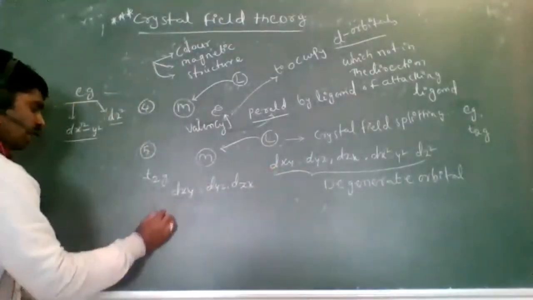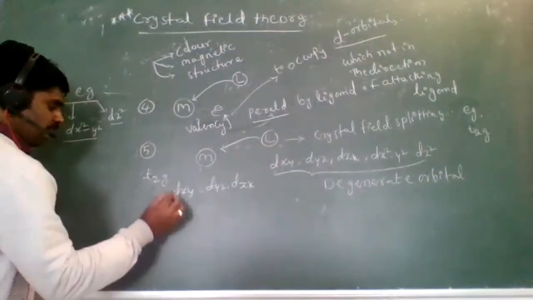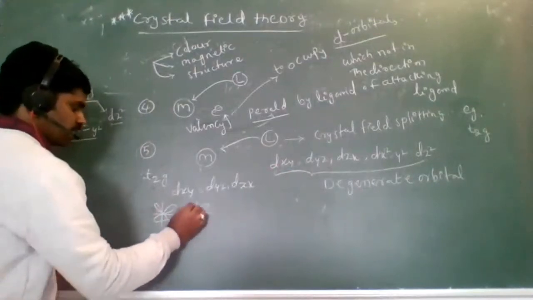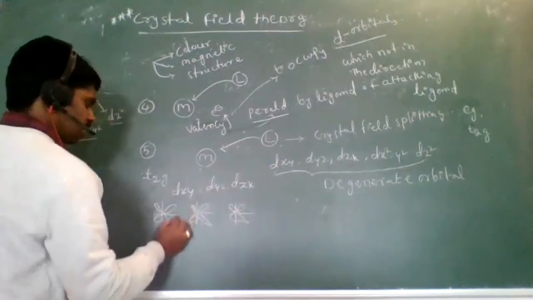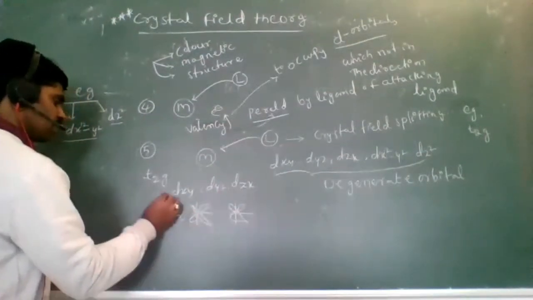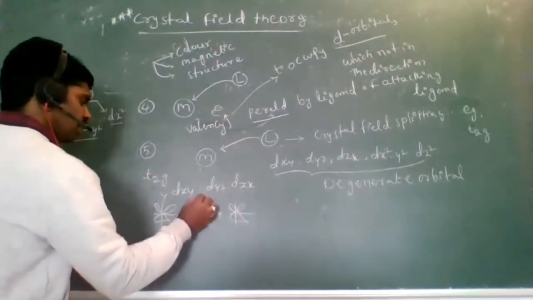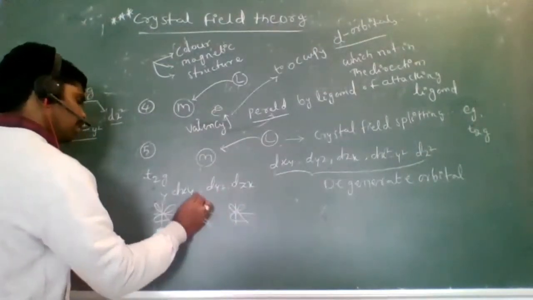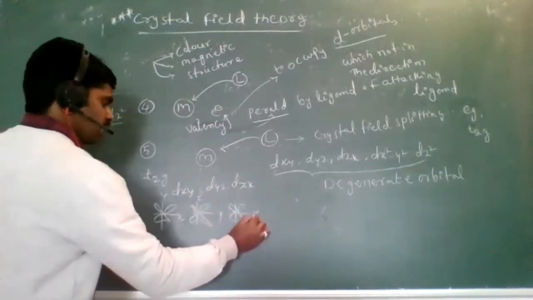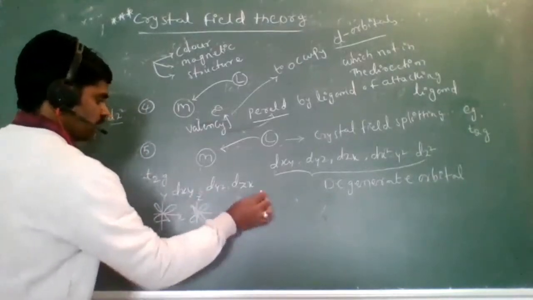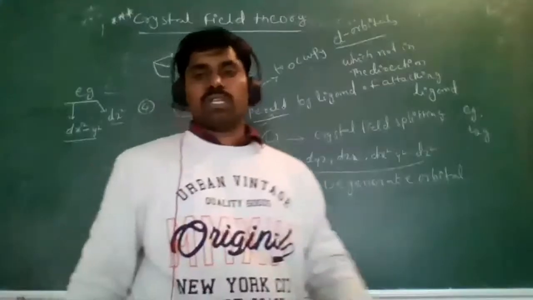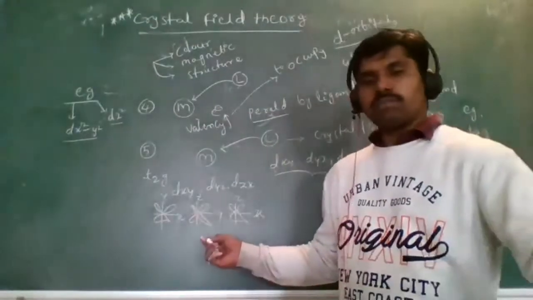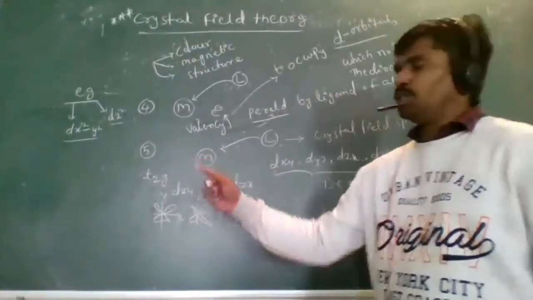We have written it now like this: dx², dxy, dyz, dzx. Is that clear? This is the x, this is the y, this is the y, this is the z. In between the axes there is no orientation. So that is why these are the T2g orbitals.